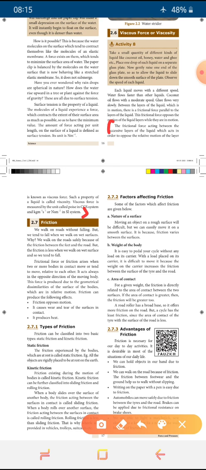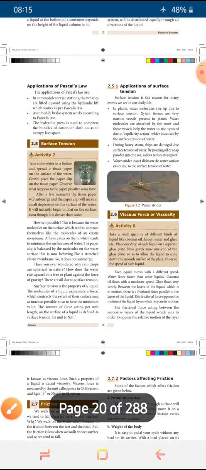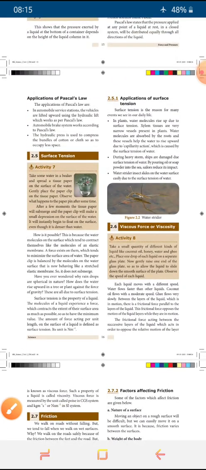So today we have two applications. One is applications of surface tension, then applications of Pascal's law. Each application contains 3 points. Study the applications thoroughly, then write them in your homework page in your note, then take a photograph and send it to